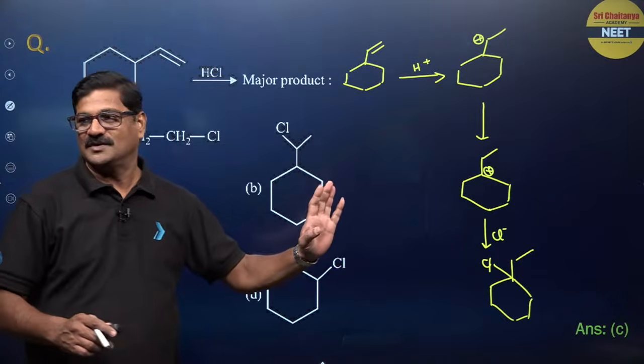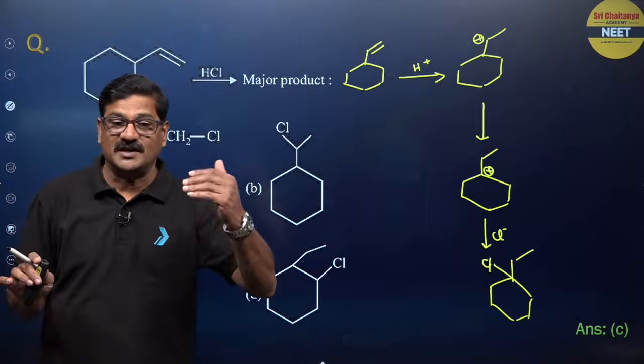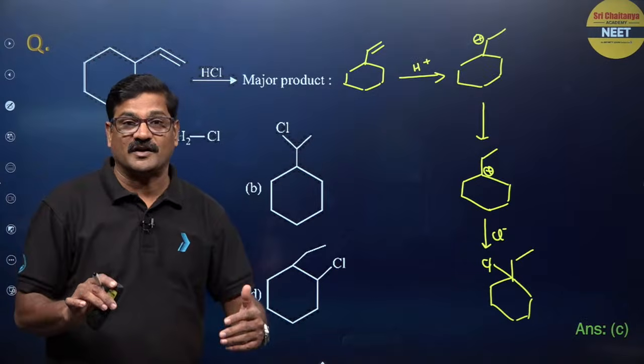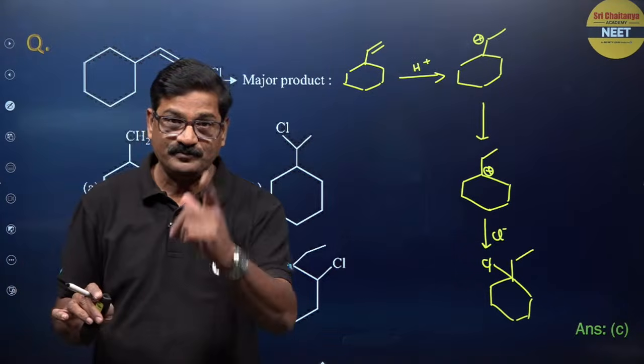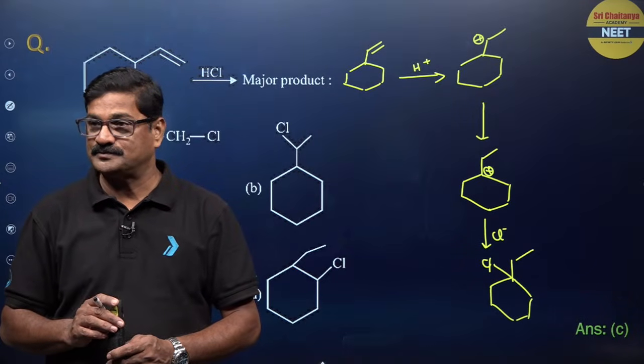Any doubt? So, order of stability of carbocations: tertiary carbocation is more stable than secondary carbocation, which is more stable than primary carbocation. Okay?